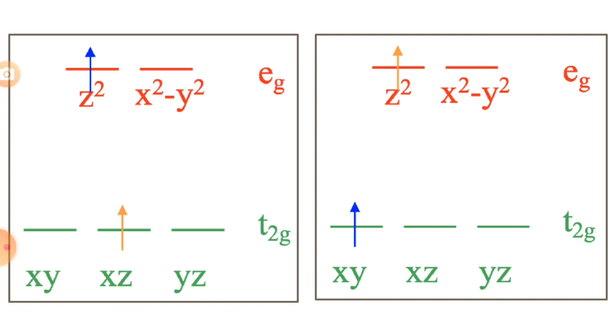There are two possibilities. First, the electron excited from the dxy orbital and promoted to the dz square orbital, and another possibility is the electron from the dxz orbital, which after absorbing electromagnetic radiation gets promoted into the dz square orbital. So there are two different orbitals, dxy and dxz, and at the ground state electrons are present in the dxy and dxz orbitals.